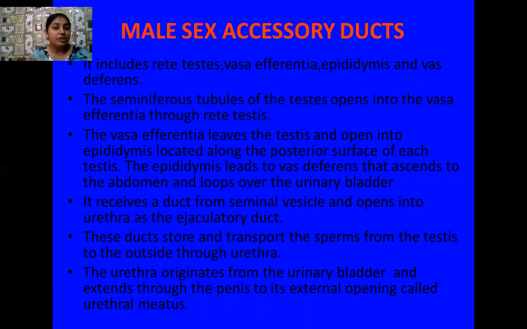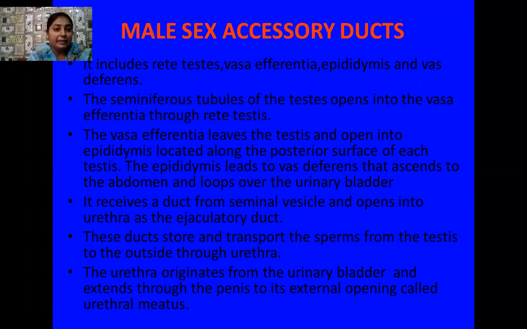So the vasa efferentia later leaves the testis and opens into a slightly broader tube, and this broader tube is known as epididymis. So this epididymis is located along the posterior surface of each testis. The epididymis later leads to vas deferens, and that ascends into the abdominal part of the male reproductive system, and it loops over the urinary bladder.